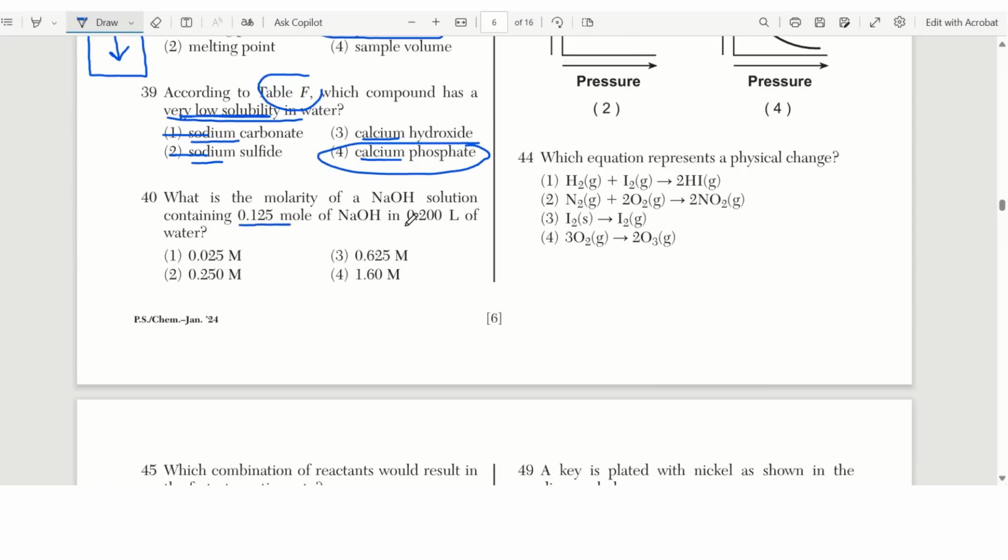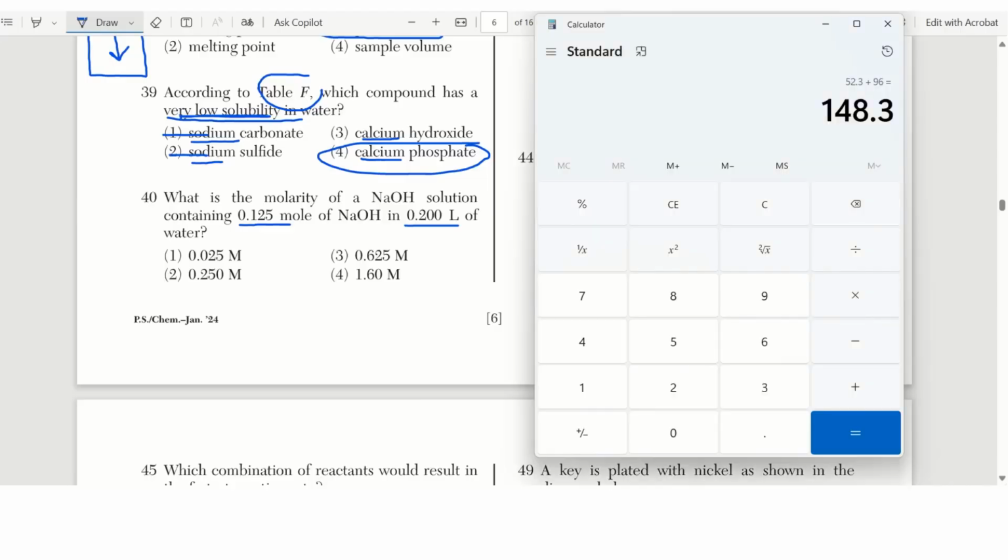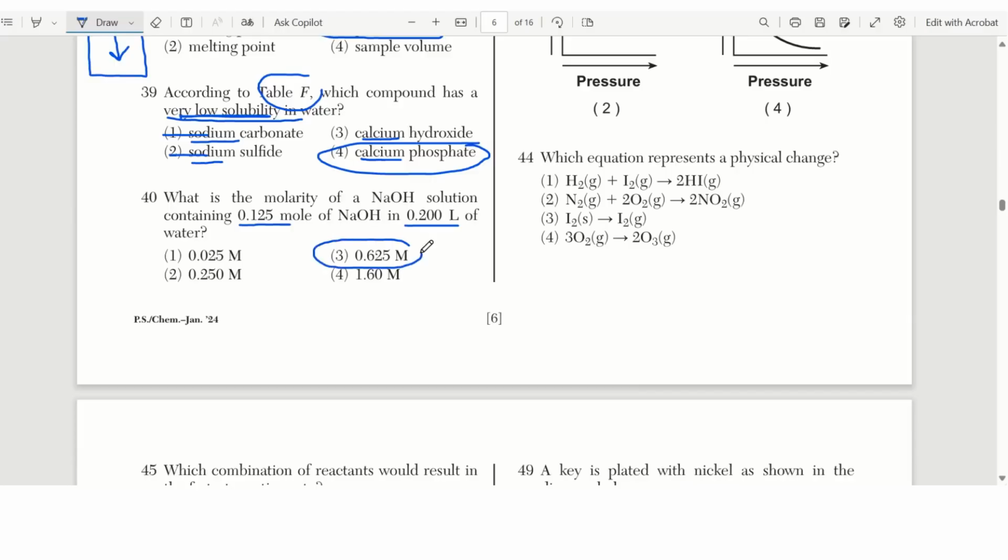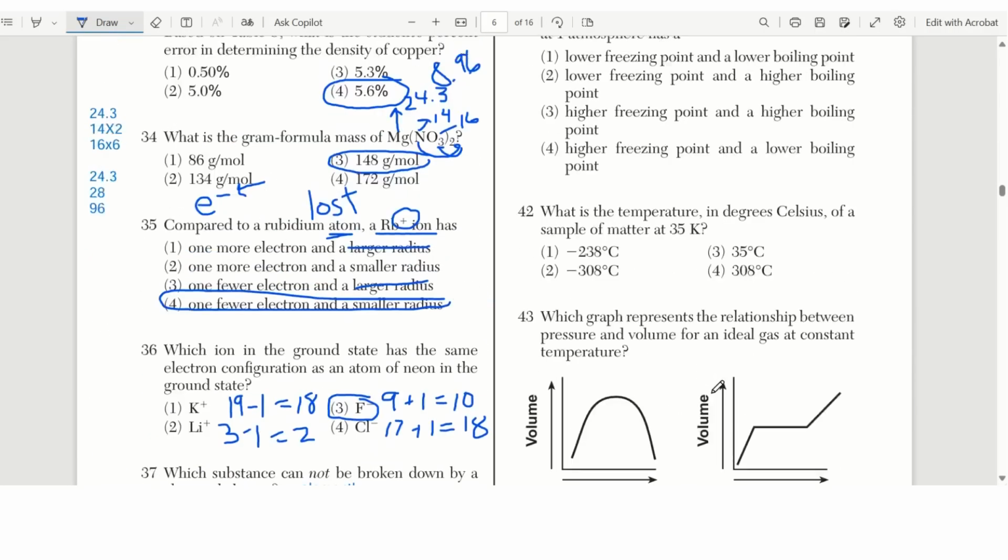So moles divided by liters, right? So let's open the calculator. Moles, 0.125, divided by liters, 0.2, is 0.625. And that is an answer. It's always a good sign when we do the math and we get the right answer.